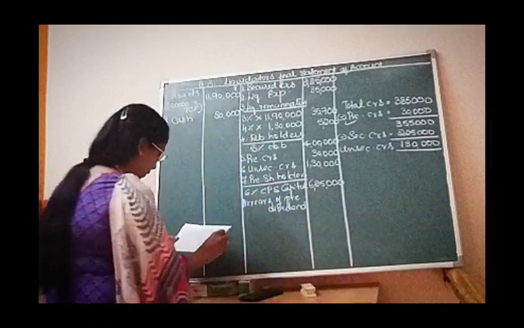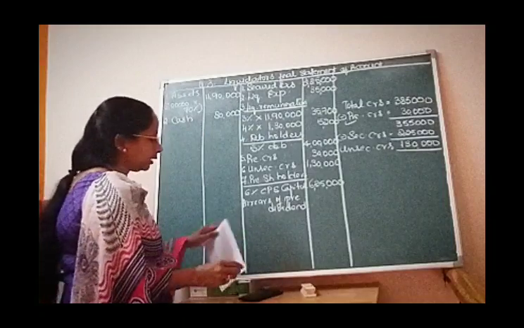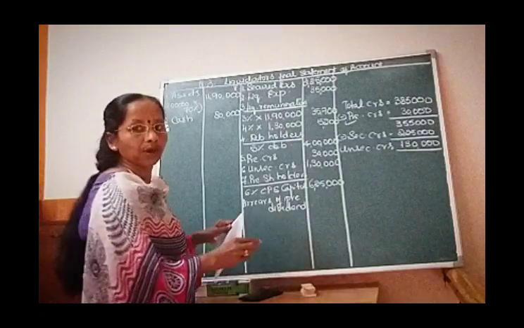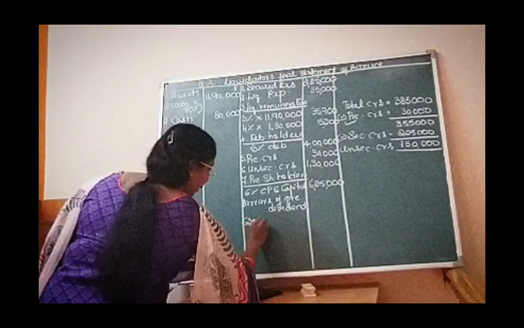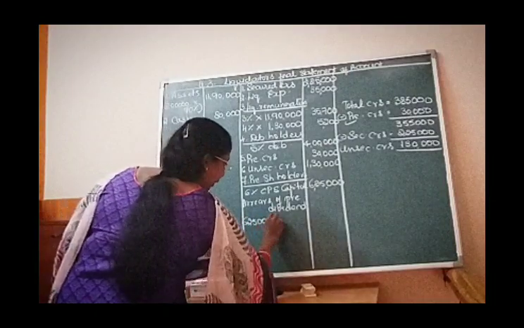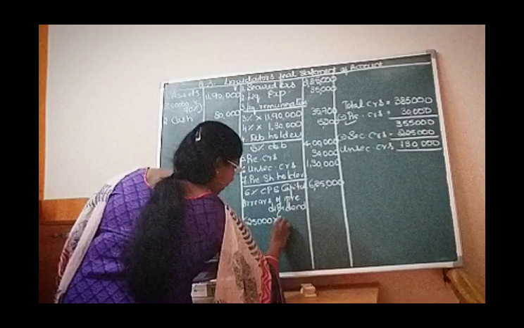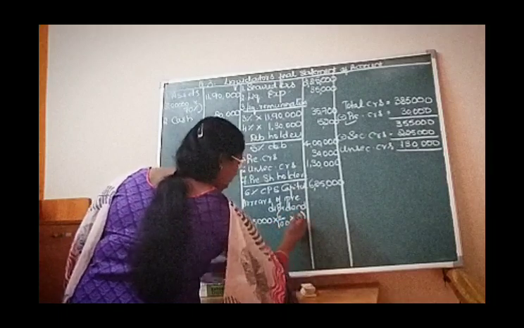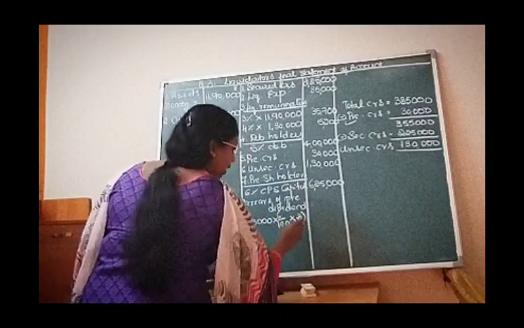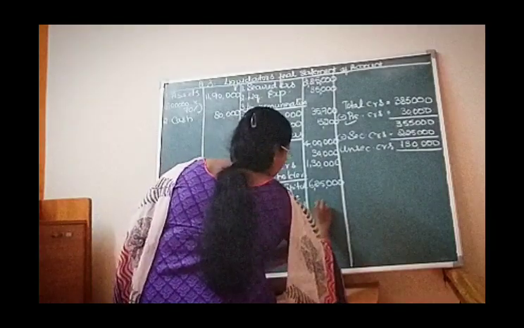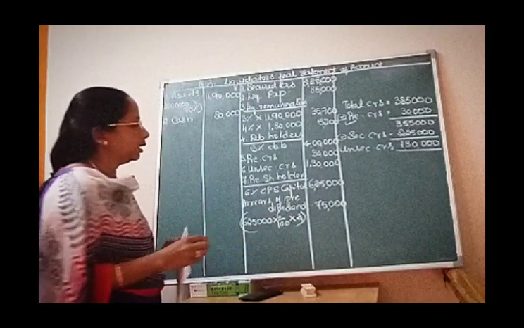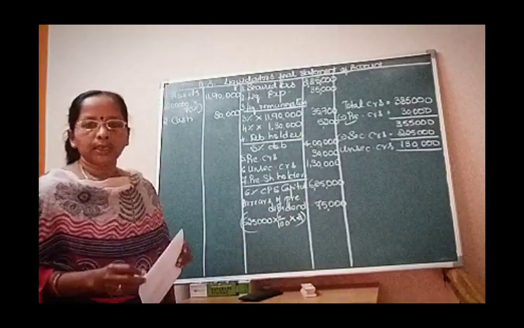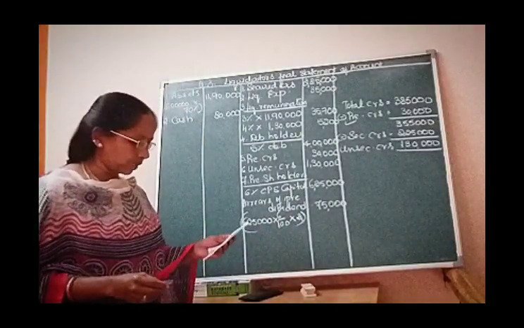It is given that dividend is in arrears for 2 years. So 6,25,000 into 6% dividend rate, arrears for 2 years amounts to rupees 75,000.